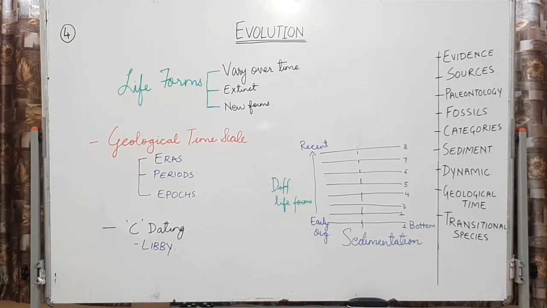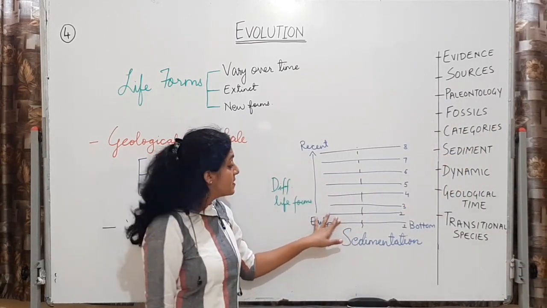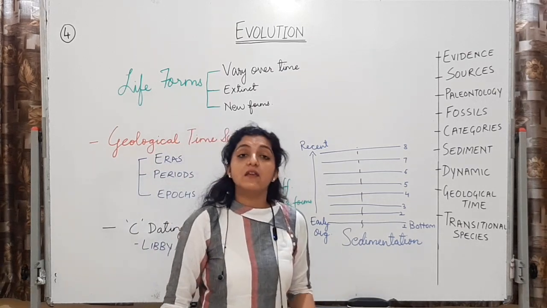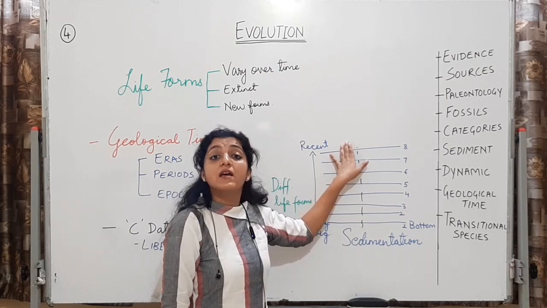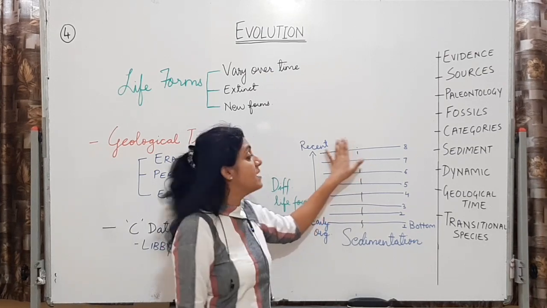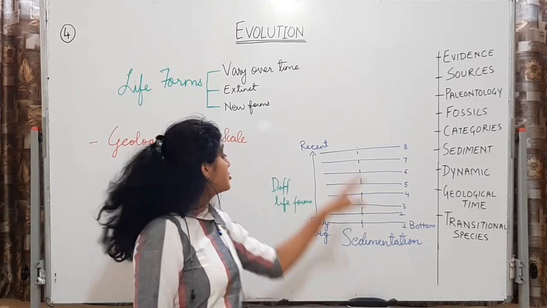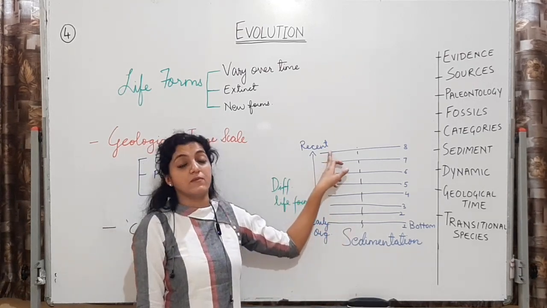So each of these sediments is going to have different life forms. All right, and the study of these sediments from the bottom layers to the top is telling us that there is definitely a link. There is definitely a connection which is linking the living forms over here to the living forms over here.